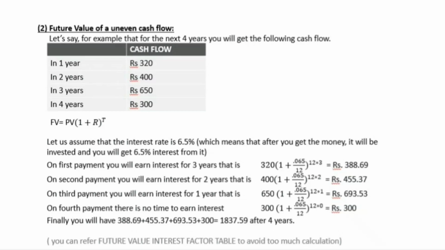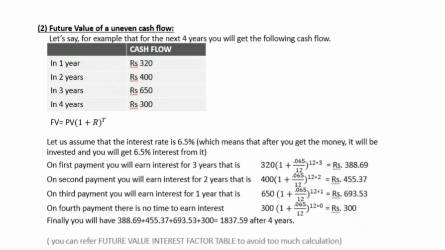I'm going to give you money for 4 years. In year 1, I will give you 320 rupees. In year 2, I will give you 400 rupees. Year 3, I will give you 650 rupees. And year 4, I will give you 300 rupees. And you are going to invest this money each year. Suppose the rate of interest is 6.5% per annum.